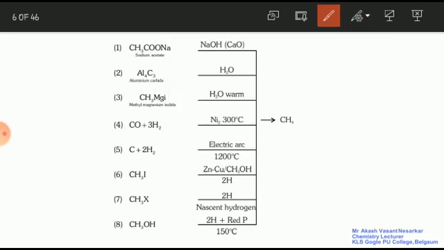So try to remember the preparation, any 4 reactions, or any 1 or 2 reactions, as much as is possible for you. Try to remember at least 2-3 reactions for the preparation of hydrocarbons such as methane. Here the role of the reagent is important and the reactant is also important.